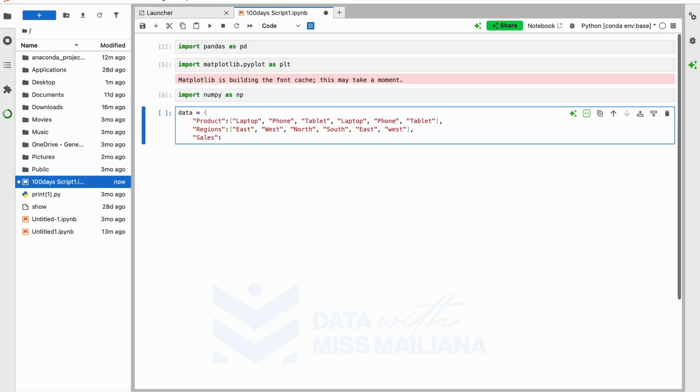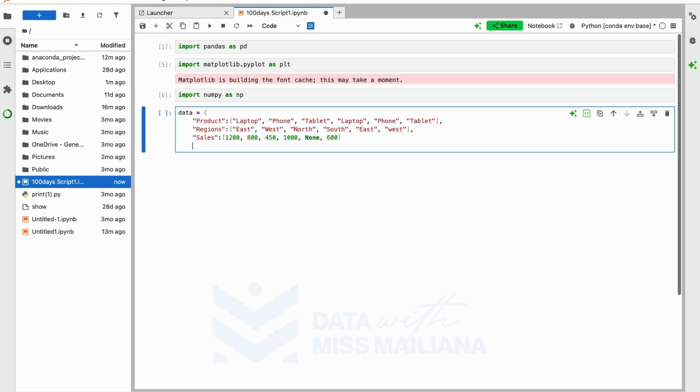Then we have that. We open our bracket. For this one, they are numbers: 1,200, 800, 450, 1,000. We have none. Then we have 600. Let me make sure that I bring my spaces. Then I close my list.